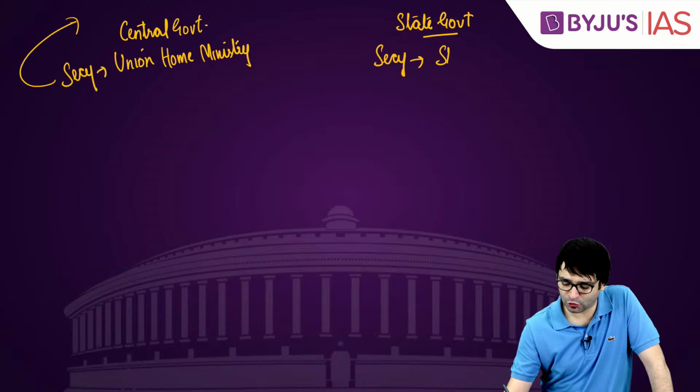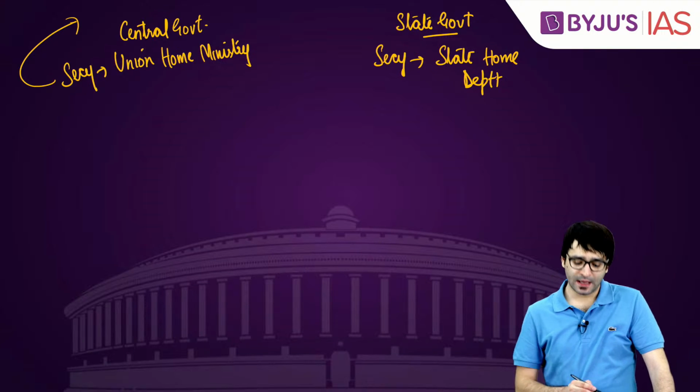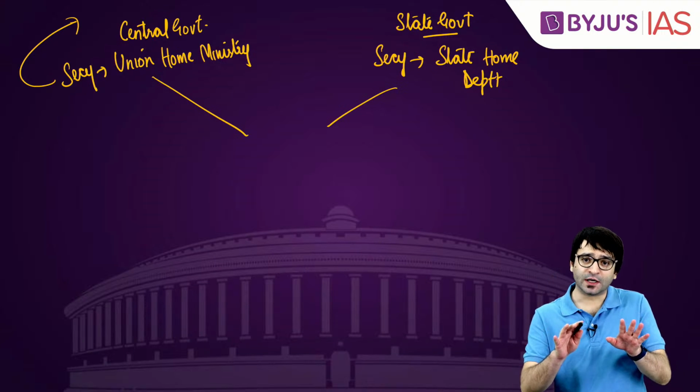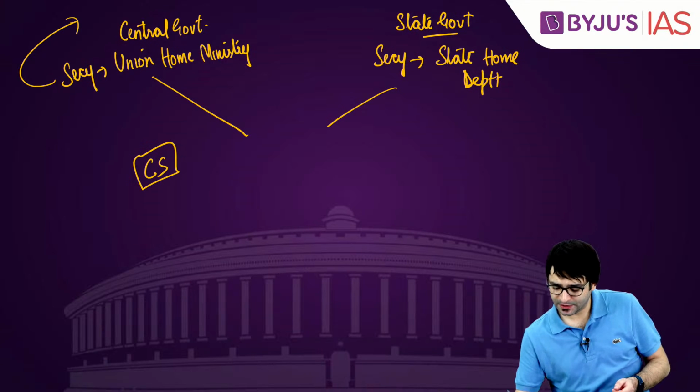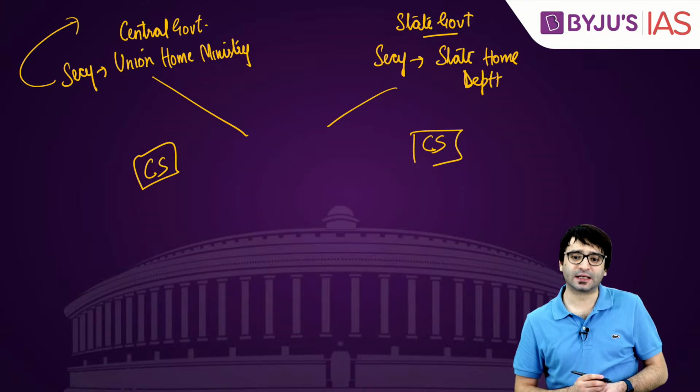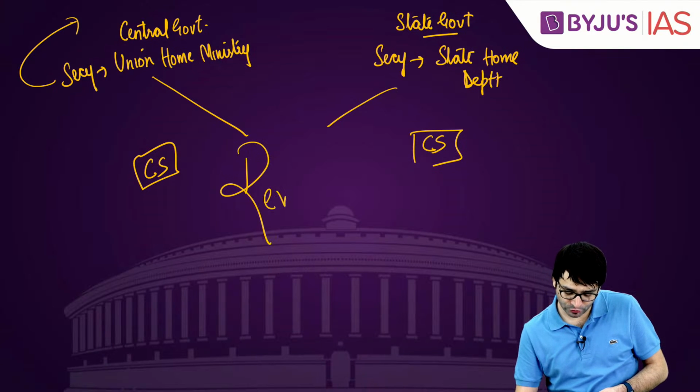The Secretary of the State Home Department can order surveillance. But whenever they issue an order, within a few days, the Cabinet Secretary at the central level, the Chief Secretary at the state level, they have to review.